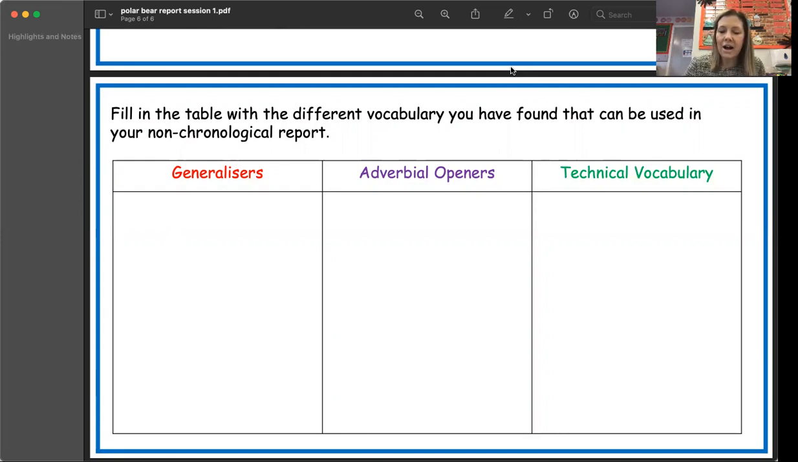And when you've done that, I'd love to see those in your portfolio so I can see what interesting vocabulary you're going to use when we start writing. Okay, good luck, everybody. I look forward to seeing your work.